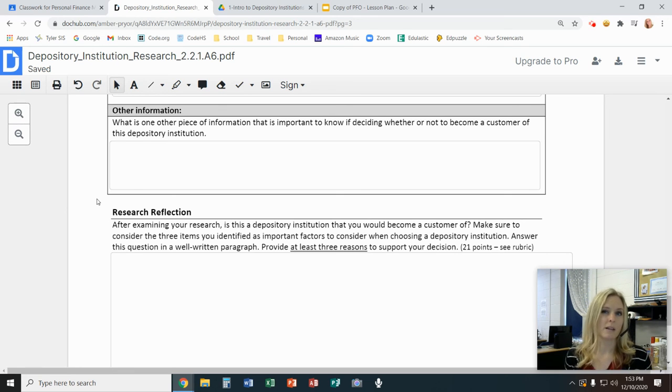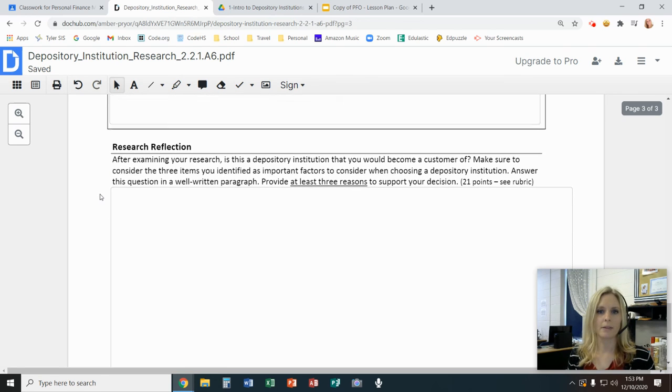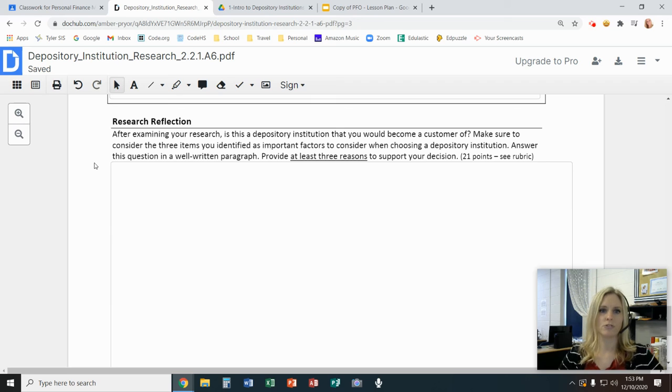And so that could be like the last slide on our note-taking guide, where we're talking about all the different factors that you might consider, the locations or the fees that they charge, or even you could think about, do you know somebody who works there, or do you know somebody who's had a good or a bad experience with that bank? So any kind of thing, anything else you can think of that would affect your decision in any way. And then at the end, it asks you to reflect on your research.